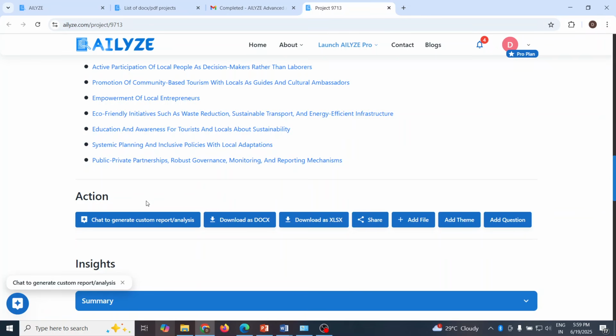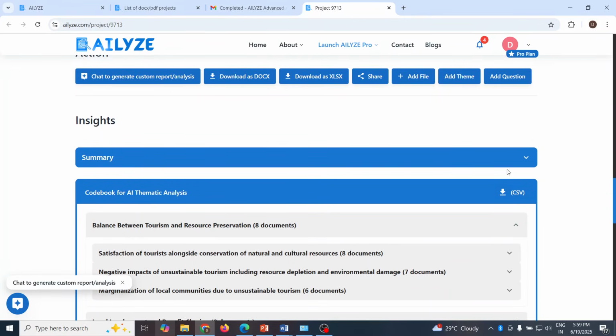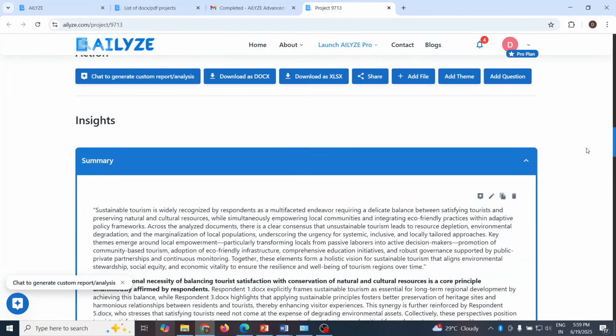Some of the actions which can be carried out: we can chat with the generated report. This report can be downloaded in doc format, Excel format. We can share with our friends. We can also add files for further analysis. We can also add themes and again ask some questions. Now let's scroll and see the insights. We got the summary. Click here.